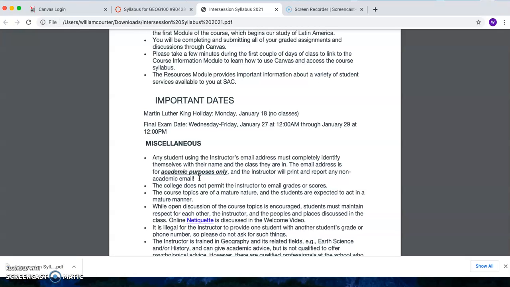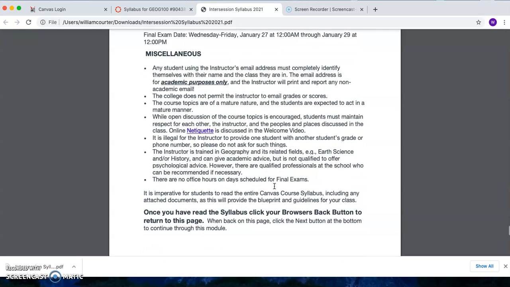So I'm giving you a little bit of space there to choose your time to take the exam. Under miscellaneous, if you use my email, please identify yourself and the class you're in, because I don't know who's sending me emails. This is for academic purposes only, so please let's make it academic. It doesn't mean we can't be friendly, but I don't want any religious email or sexist email or jokes or hate email or any other stuff like that. Just academic. Okay, thank you very much. I appreciate it in advance.